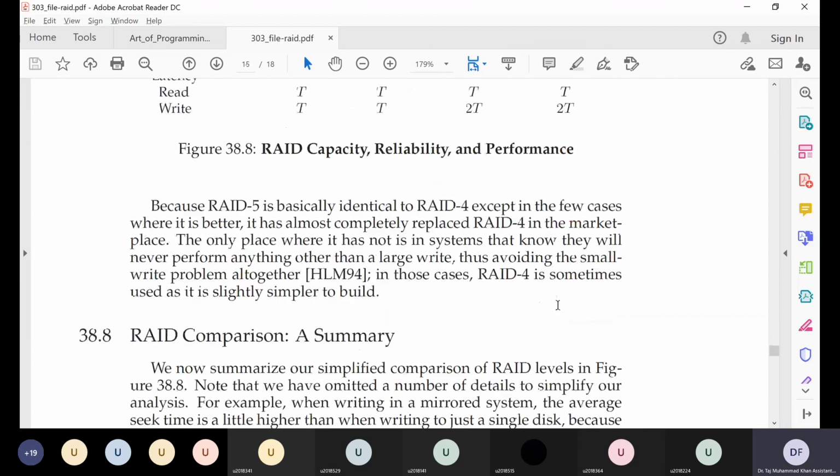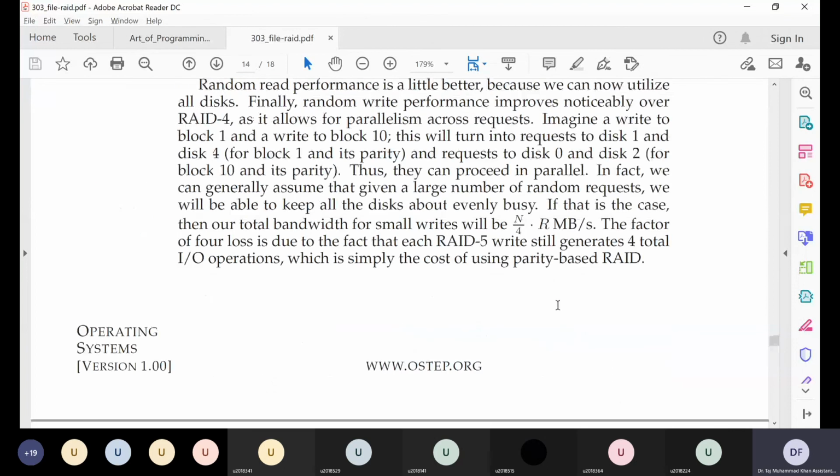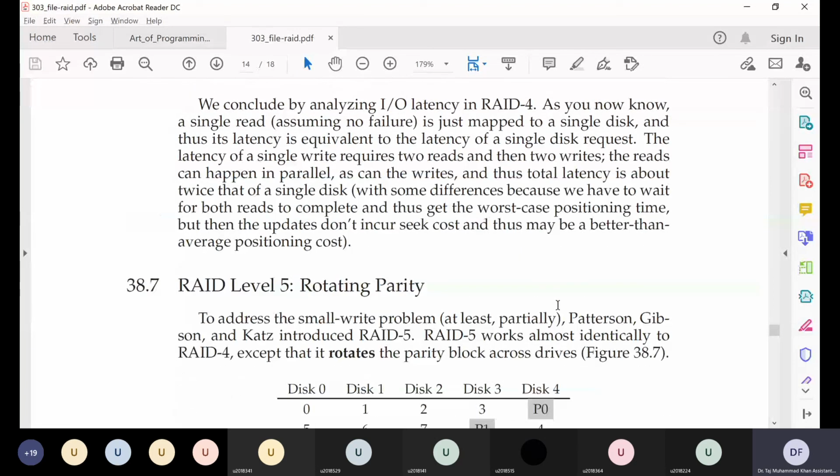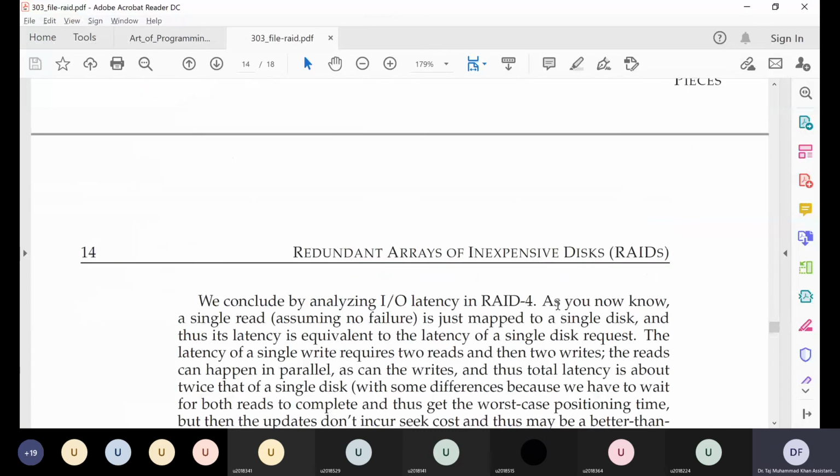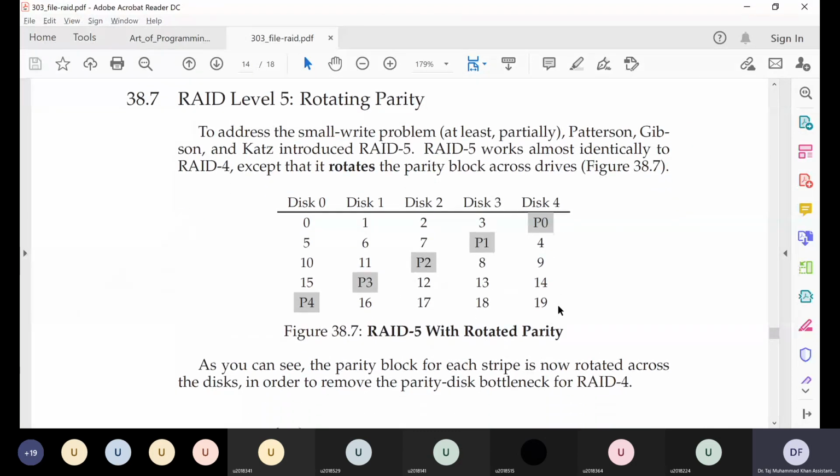Okay, so any questions regarding what a RAID is, what it is useful for, and how we can implement the different levels of RAID, and how each implementation performs on those three axes of capacity, performance, and reliability? No questions? No, sir.